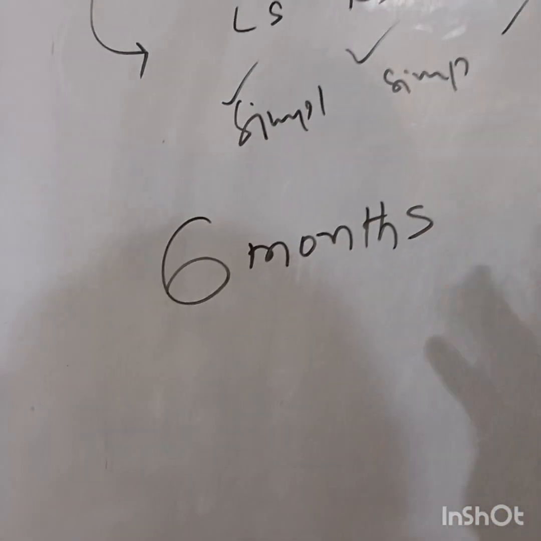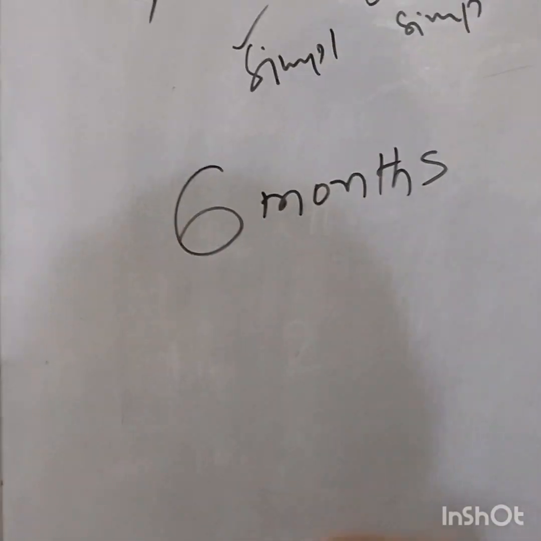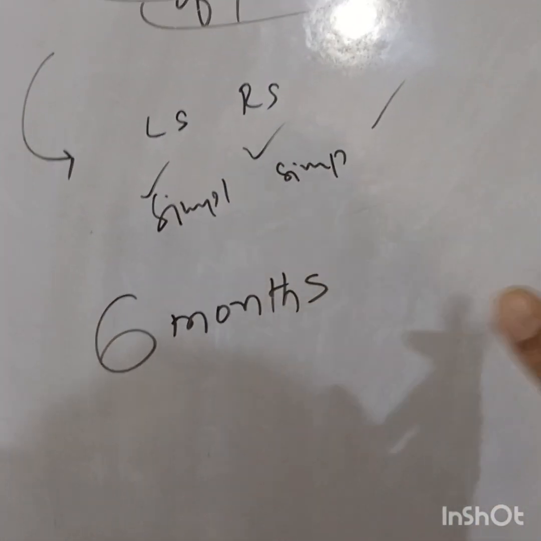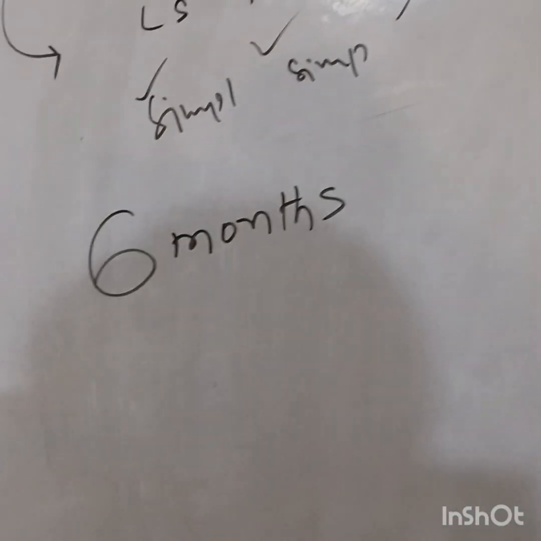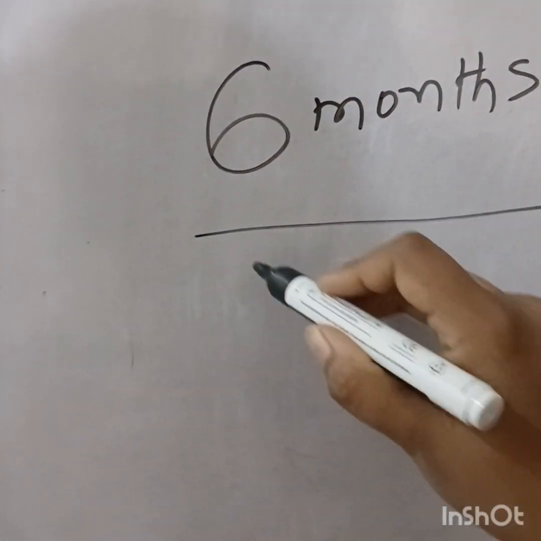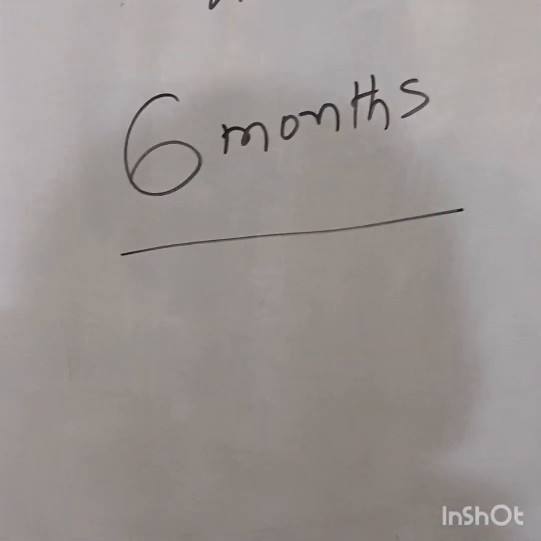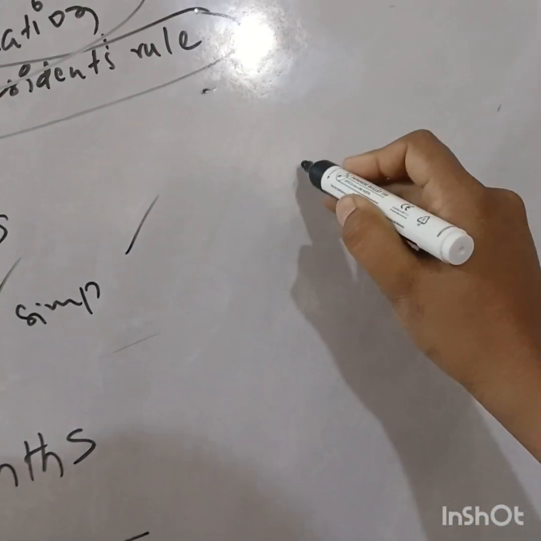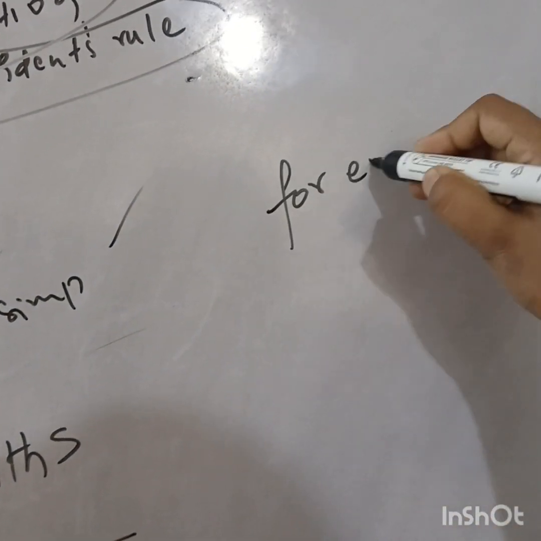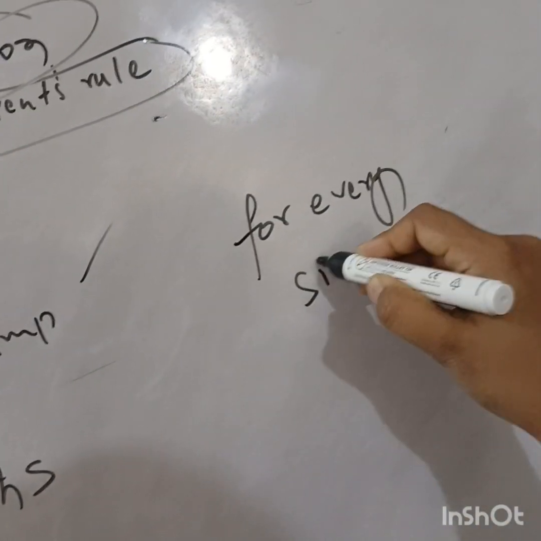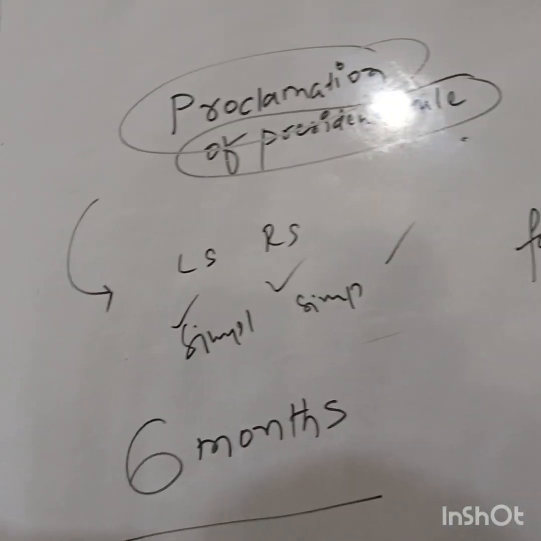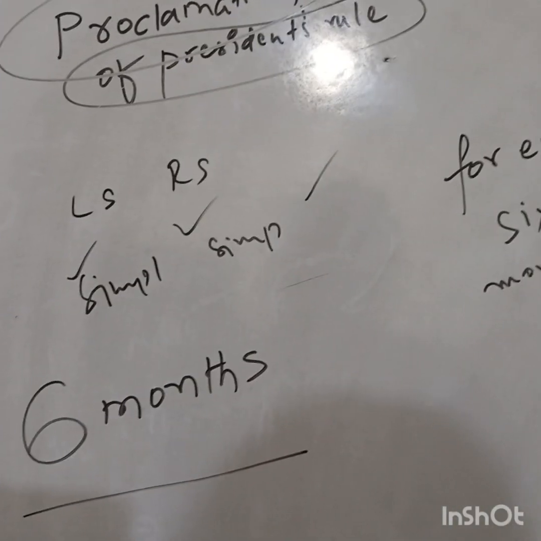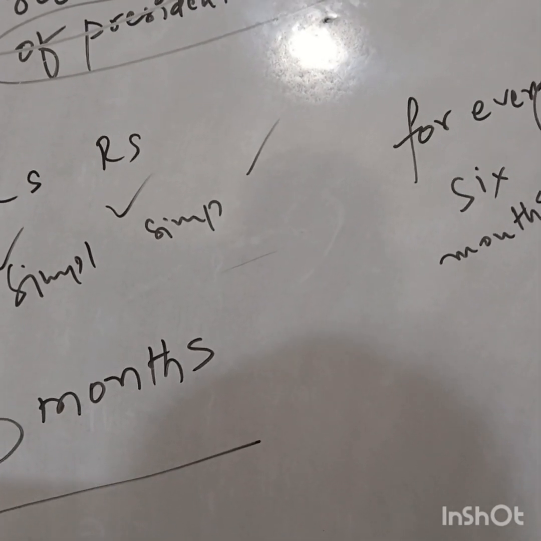And before the expiry of 6 months, again this proclamation must take the approval of the parliament. In such a way, for every 6 months, this proclamation needs to get parliamentary approval.